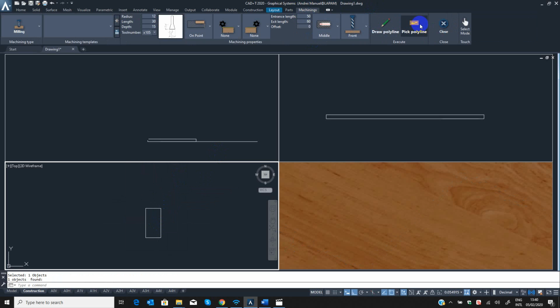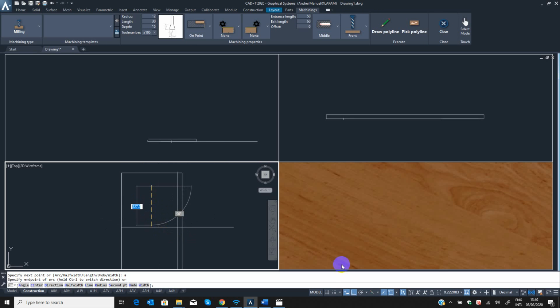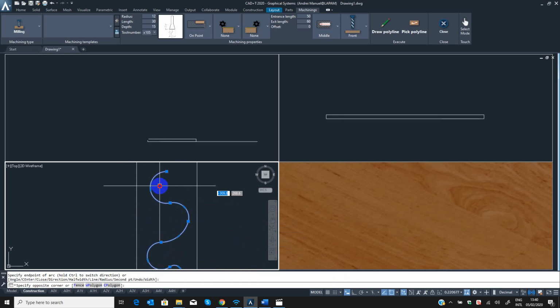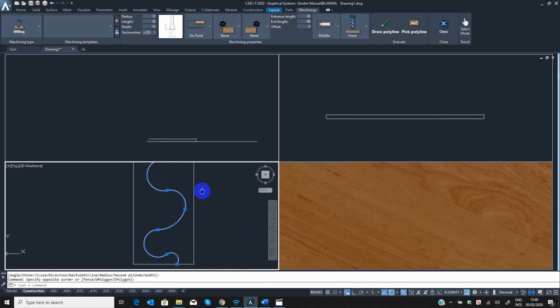and let's use other types of polyline to generate your milling. Like I want to have a PL, and I want to draw an arc here, like this kind of shape or polyline.